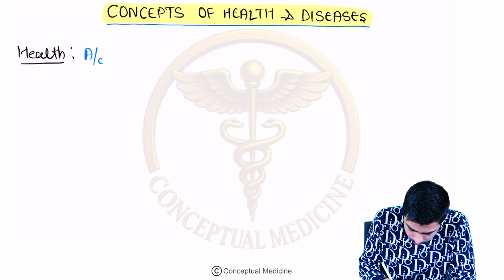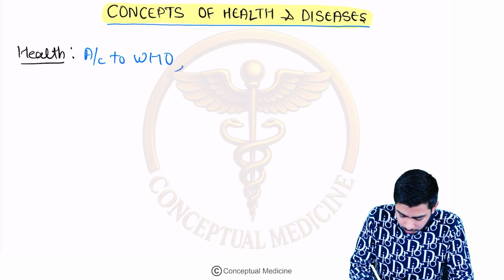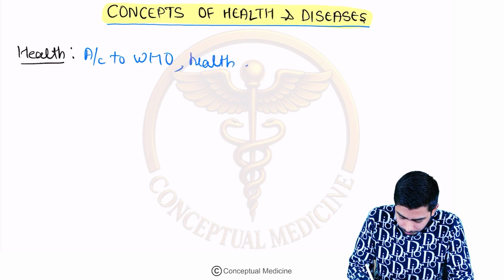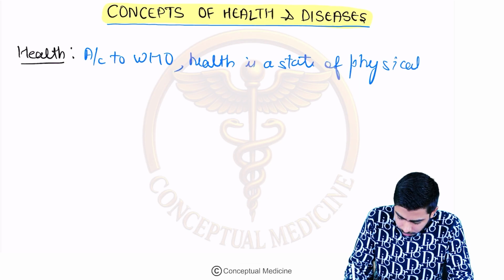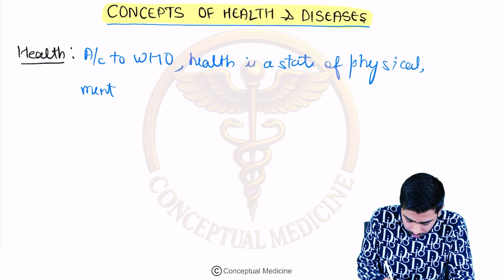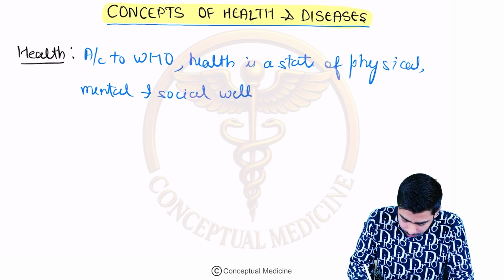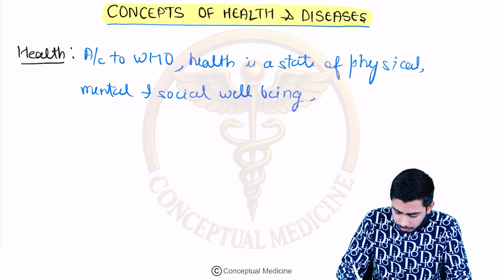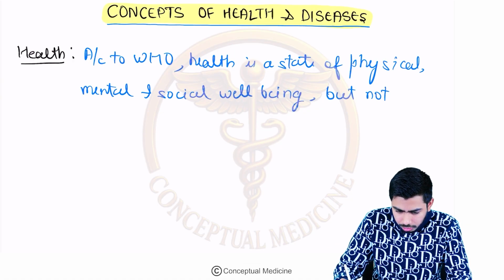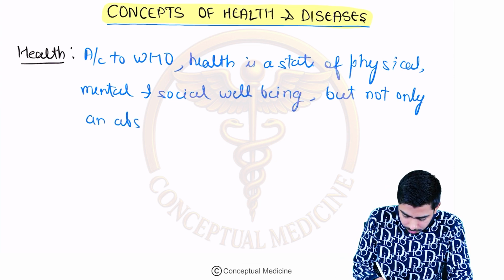According to WHO, health is a state of physical, mental and social well-being, but not only an absence of disease.